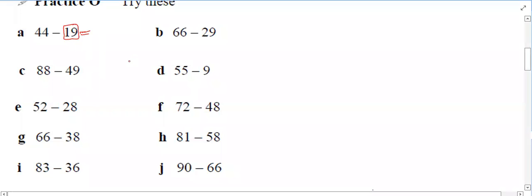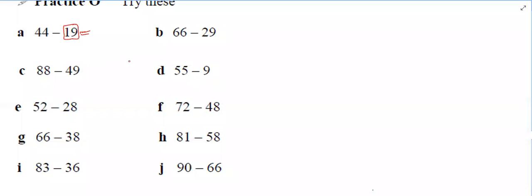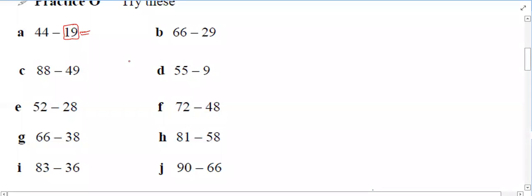No. You are applying the previous Purana Abhyam. We just consider 19 as 20 mentally. 44 minus 20 is how much? 24.